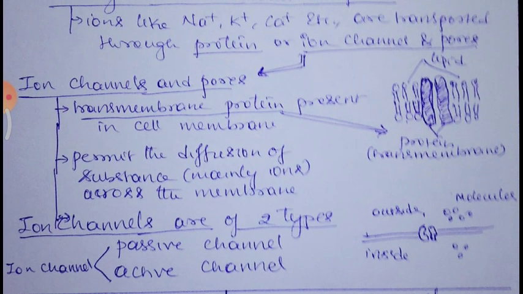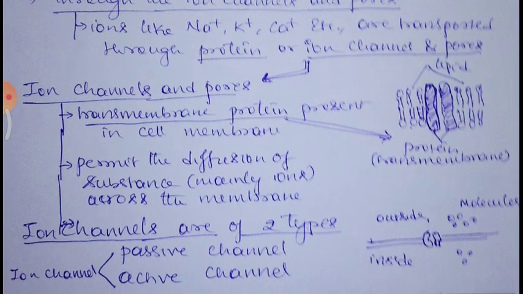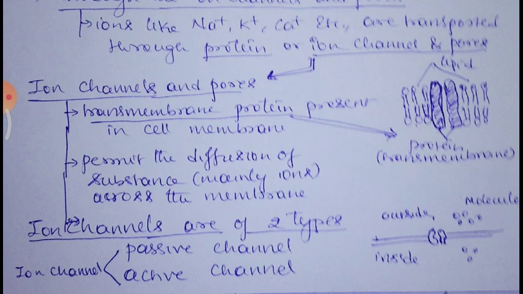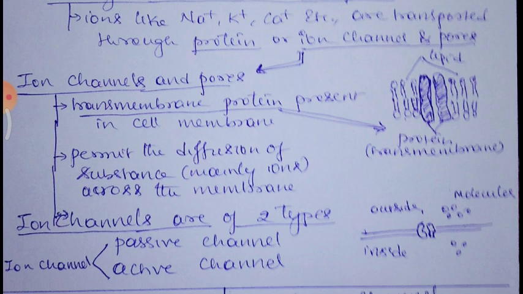These ion channels or pores are transmembrane proteins present in the cell membrane, as shown in the figure, and they permit the diffusion of substances, mainly ions. Ions means charged inorganic compounds or mineral ions across the membrane. This is helpful in the transportation of ions, that's why it is named ion channels.